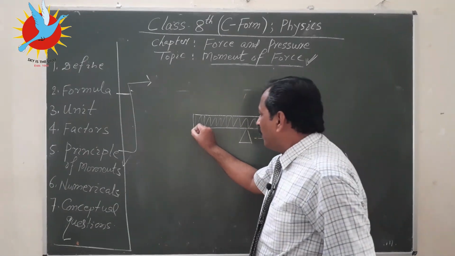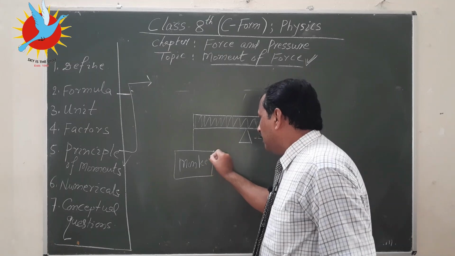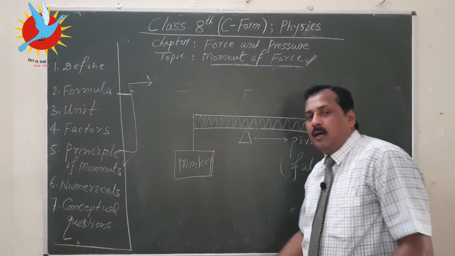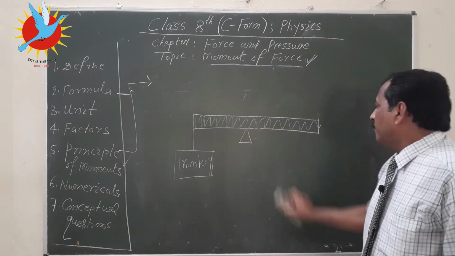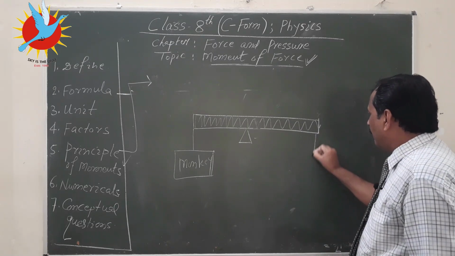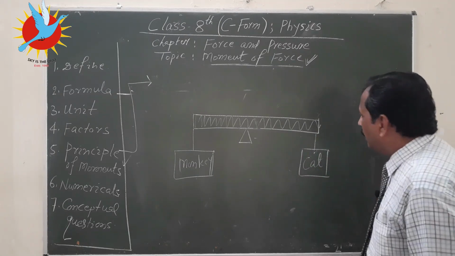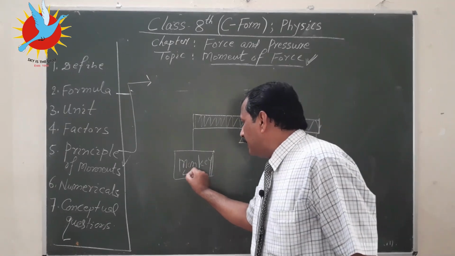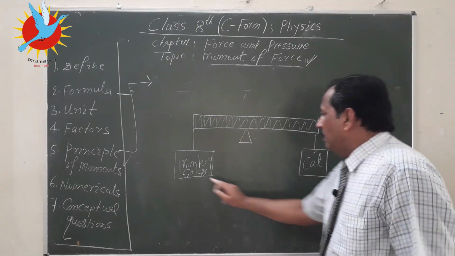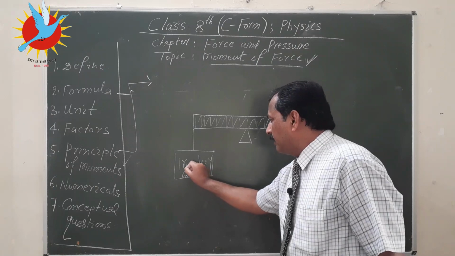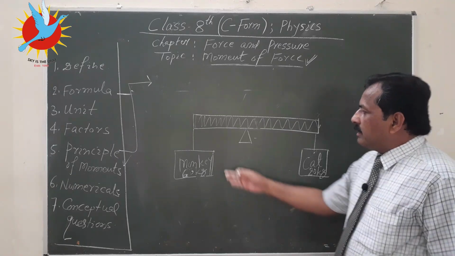On this side there is a monkey sitting in this cage, and a cat sitting in that cage. The monkey is 60 kg and the cat is 20 kg.